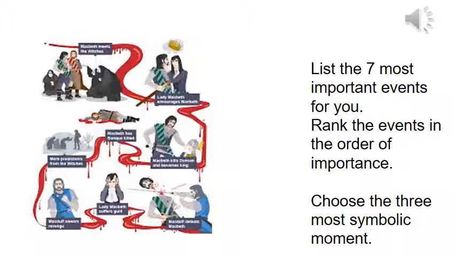So in other words, if 3 of those events hadn't happened in this story, what impact would have been placed on the play? What are the three most important, relevant and symbolic moments that you think have made the characters change their minds or the events unravel in a completely different way?